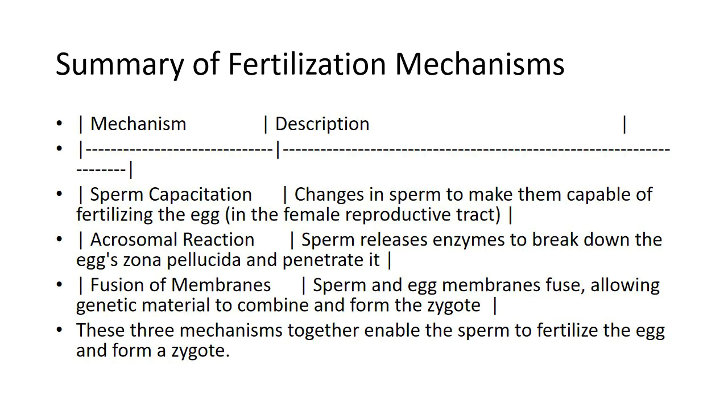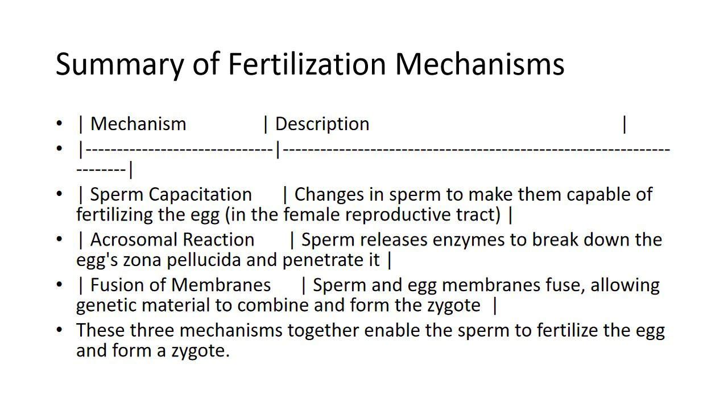Summary of the key mechanisms of fertilization. Mechanism, description. Sperm capacitation: biochemical changes in sperm within the female tract that enable sperm to become capable of fertilizing the egg.